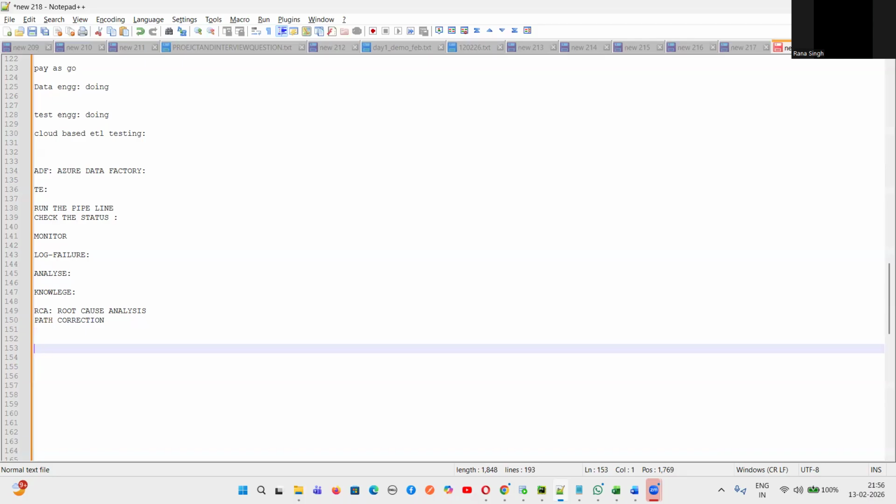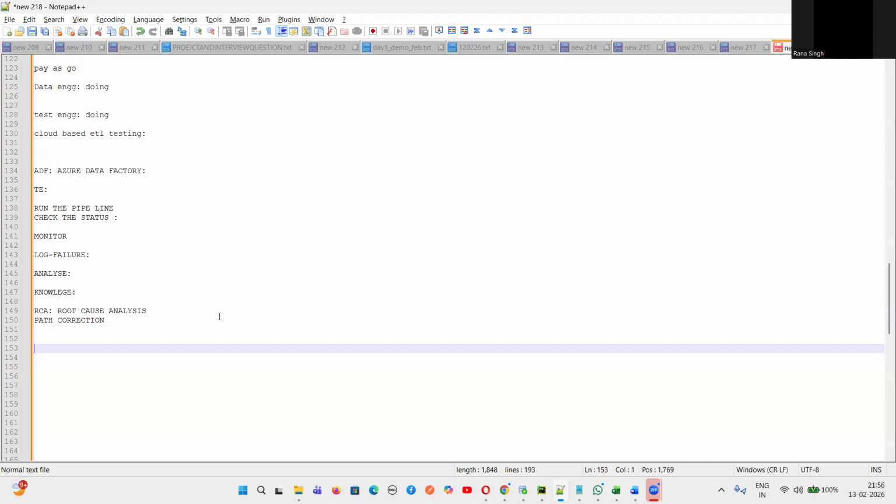And guys, I also know the development part. So I check the entire dataset, the linked services, everything I check, and based on that I sometimes do the root cause analysis. So this is only the Azure Data Factory part. For Azure Data Factory, you run the pipeline and check the status, and if it is successful, it's great. But in case of failure, I have told you all the things which you have to explain.